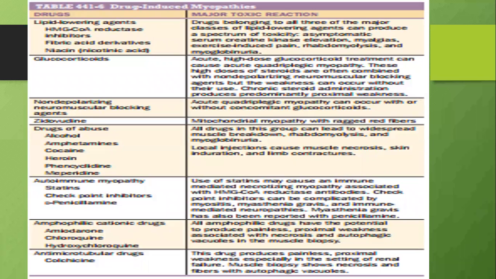These are the other drugs which cause myopathy. If you have to remember two drugs, think of all lipid lowering agents and fluorinated steroids, dexamethasone and betamethasone. Apart from this, non-depolarizing muscle blockers, zidovudine, which is given in ART, and alcohol can cause myopathy. For autoimmune myopathy, the common drug again is statin, for which we give steroids, colchicine, amiodarone, etc.